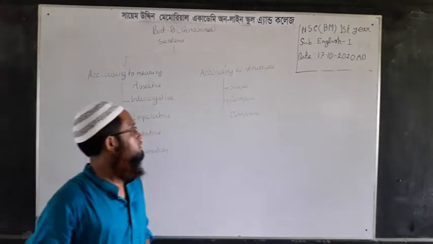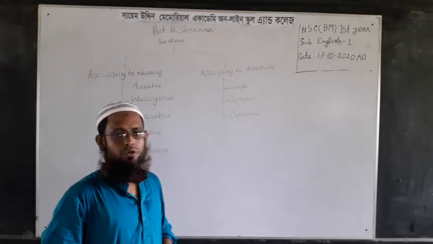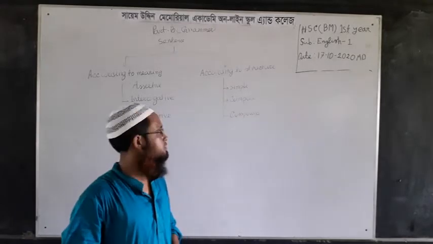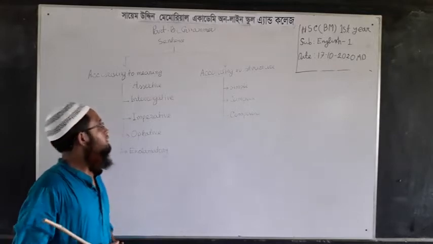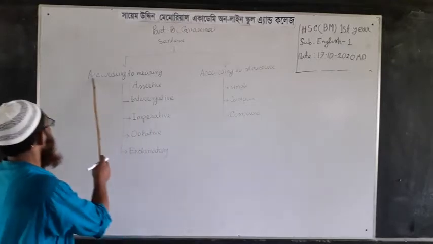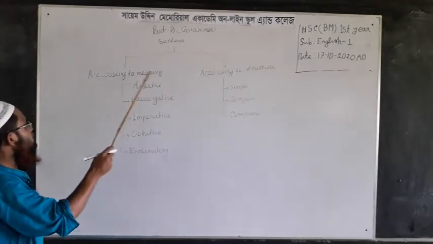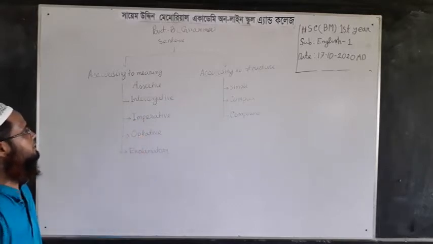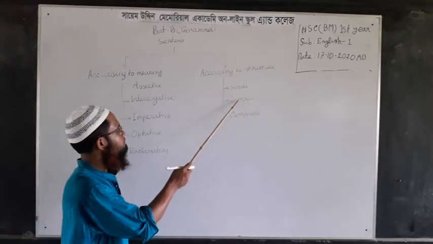Dear students, from my previous two lectures, you have known about degree changing. Today I will discuss changing of sentences. You know, there are two types of sentences: according to meaning and according to structure. According to meaning, there are five types: assertive, interrogative, imperative, optative, and exclamatory. And according to structure, there are three types: simple, complex, and compound.